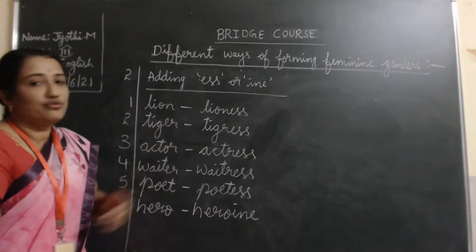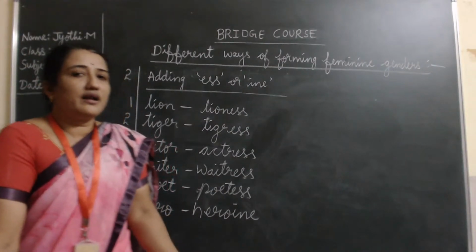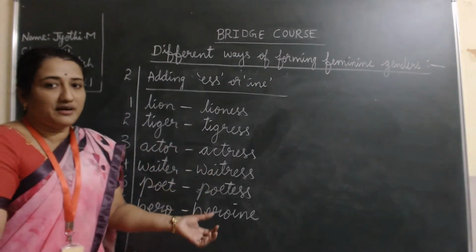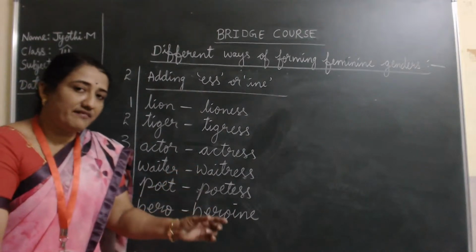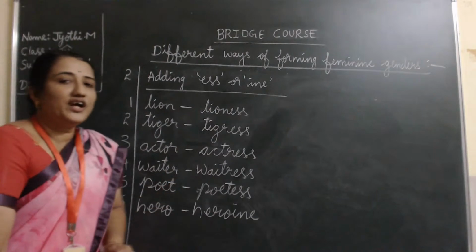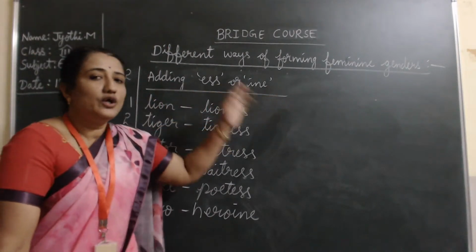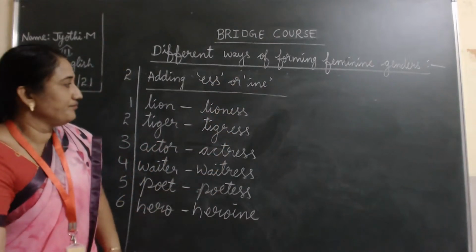In the first way, you saw that by putting an entirely different word for the masculine gender, you form the feminine gender. But in the second way, what you are doing? You are just adding ESS or INE to form the feminine gender.